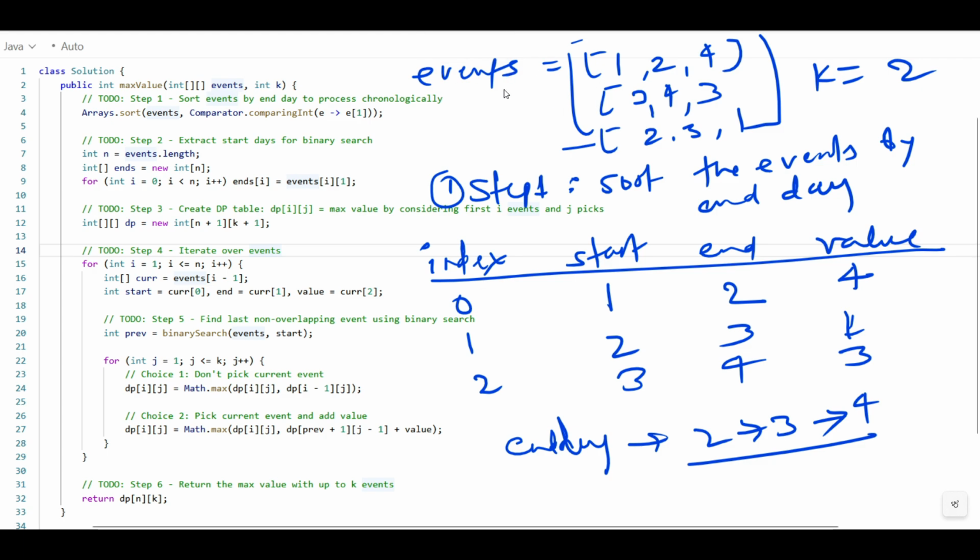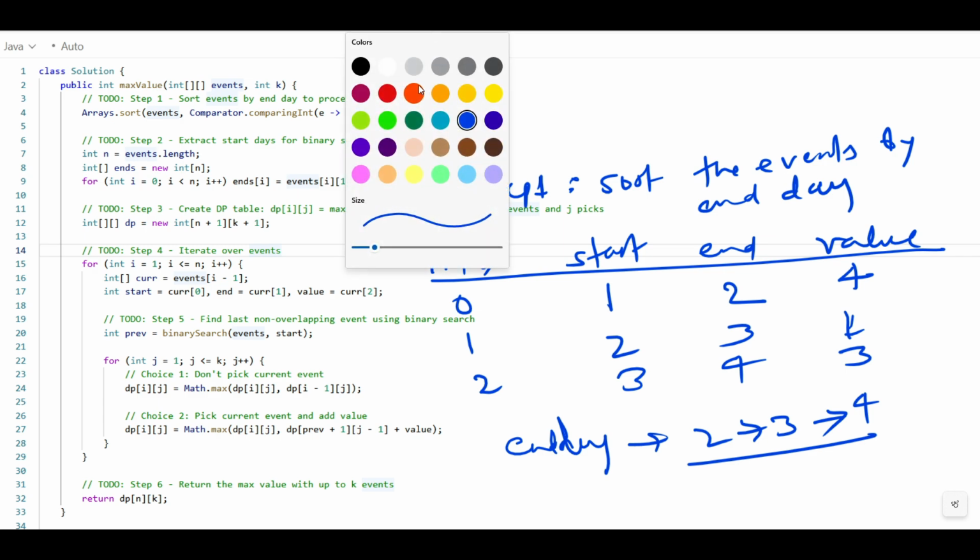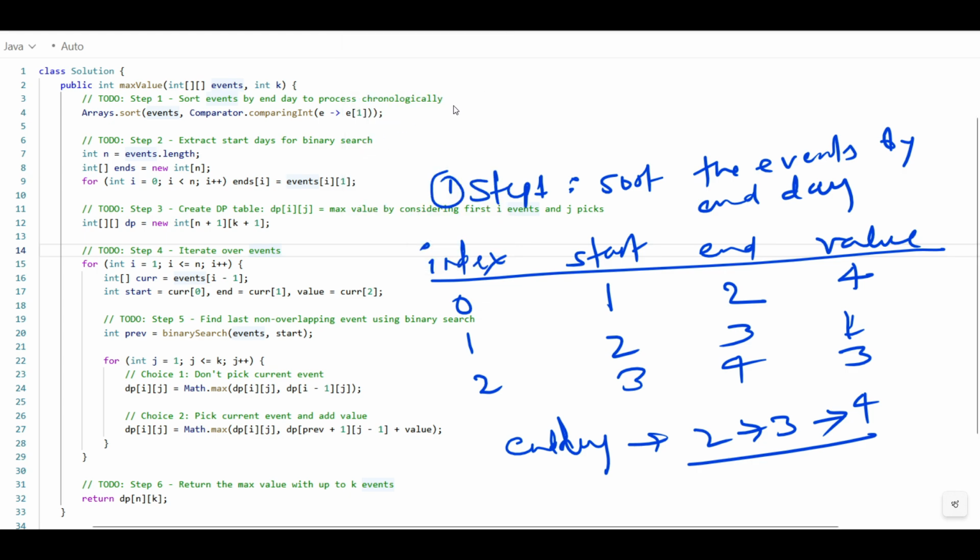Not here, like this. This is sorted now, so now it is not required. So I'm cleaning this. Okay. So now understand step 2, what we should do.